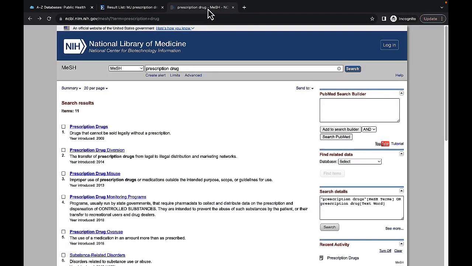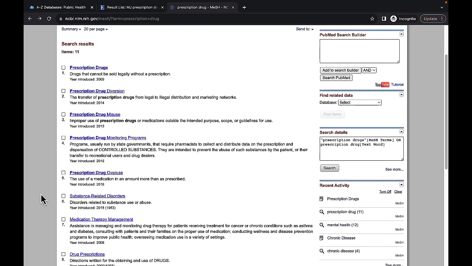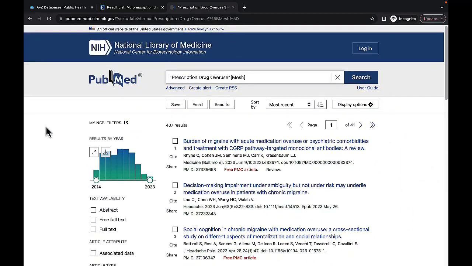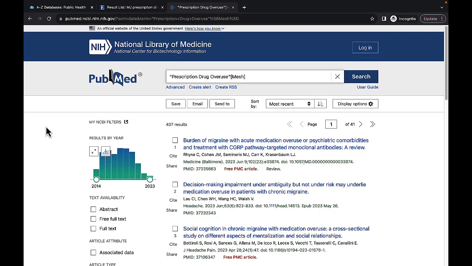Now, when I look up prescription drugs in PubMed, in the MeSH database, mind you, not in the regular PubMed, but in the MeSH database, we see kind of the same thing. So what I could do is lean into using just prescription drugs and adding overdose or abuse, but there's also prescription drug overuse right here, which would certainly include overdoses as well. So it might be the easiest thing to just select this, add to my search builder, and dive right in. Now we get 400 results, and they're all from the last 10 years anyway. So this is a similar number of articles.